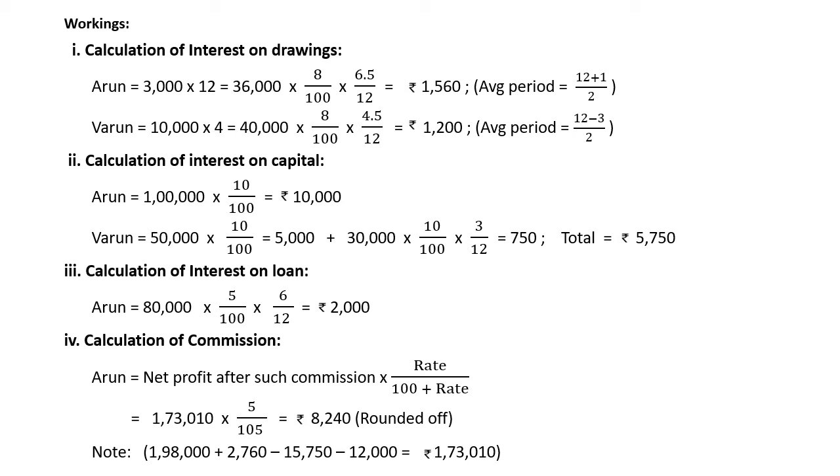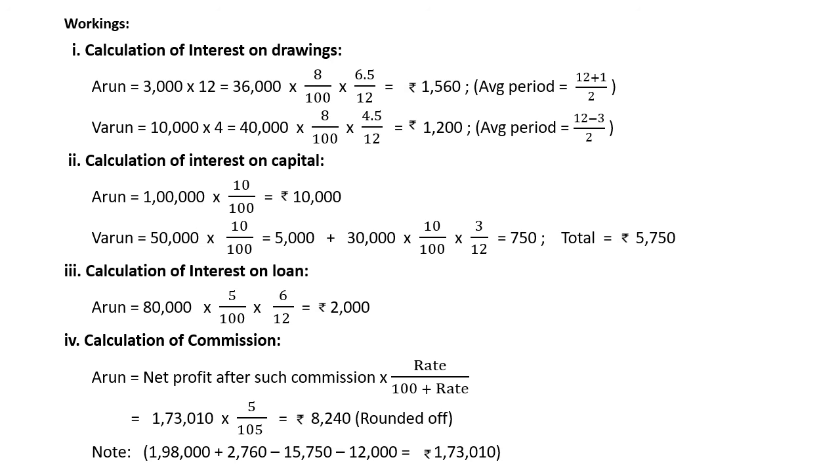Next, how to calculate commission. In the question it is mentioned net profit after charging such commission. So we have to follow this formula. Net profit into rate divided by 100 plus rate. When we add credit side items 1,98,000 and 2,760, we have to deduct interest on capital and salary.